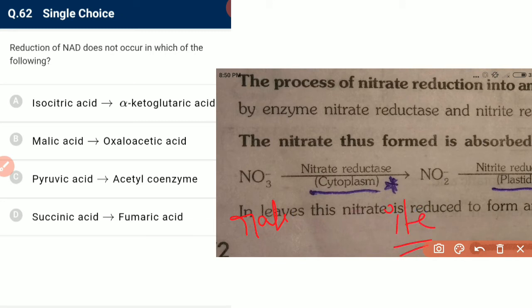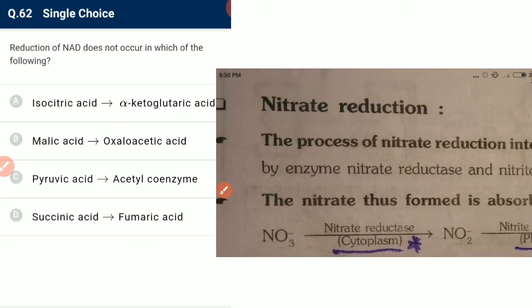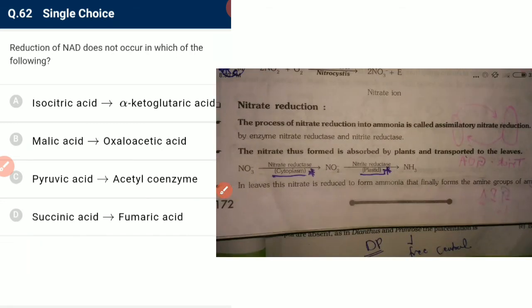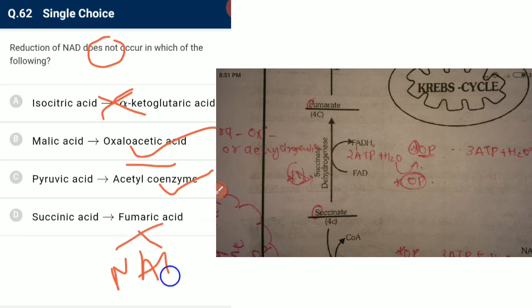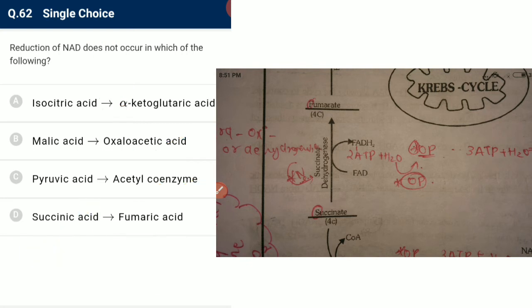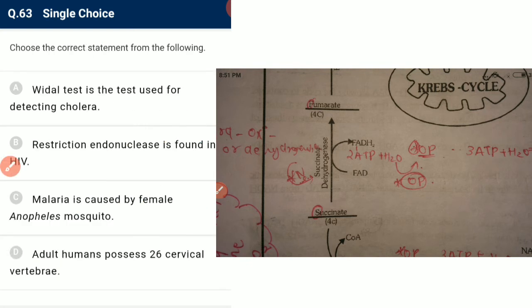Reduction of NAD does not occur in which of the following? When isocitric acid forms alpha ketoglutaric acid, then reduction does occur, so it is not the required answer. Malic acid to oxaloacetic acid is also correct. Pyruvic acid to acetyl coenzyme A is also correct. Succinic acid, when converted, does not form NADH, and that's why it is the required answer.